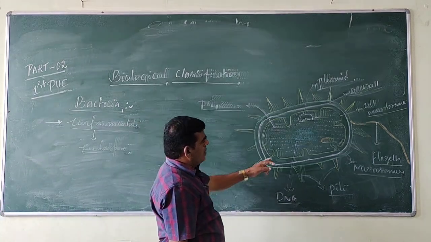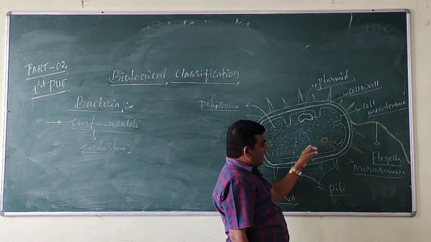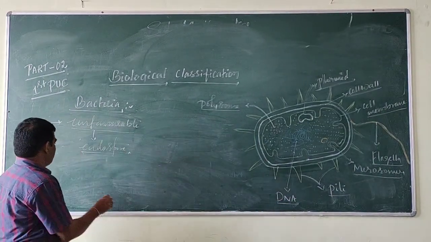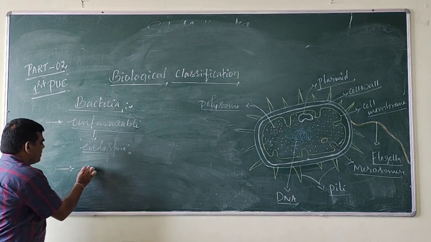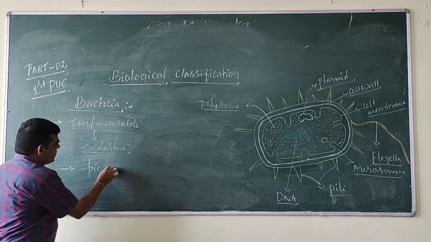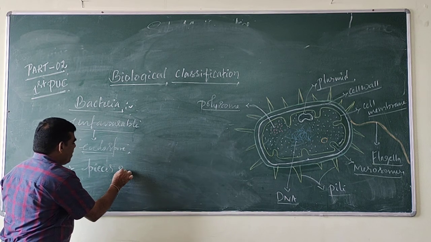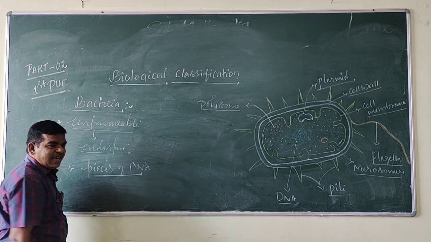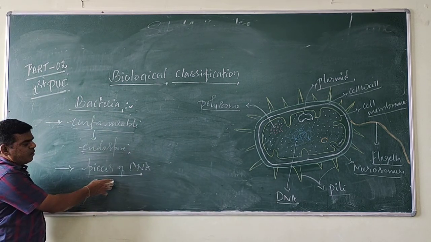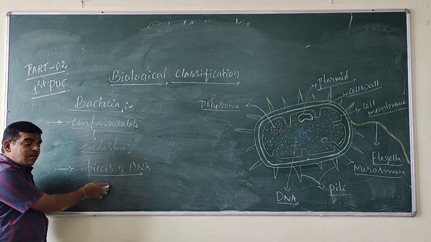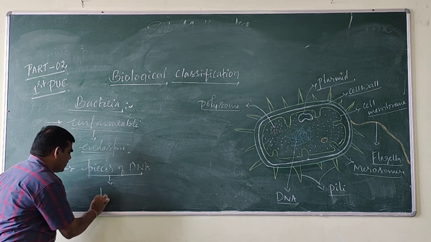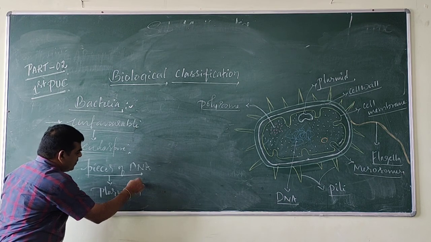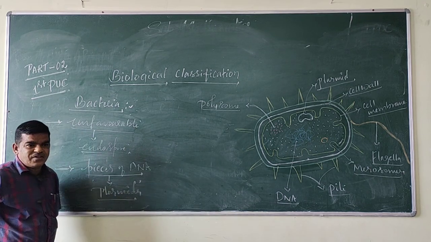Then, inside the bacterial cell, pieces of DNA are present, called plasmids.